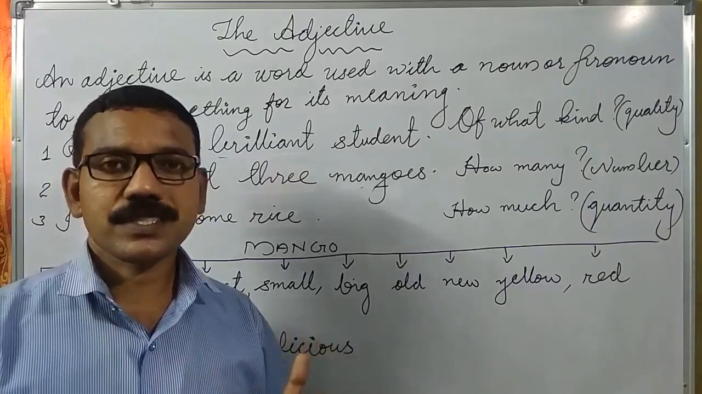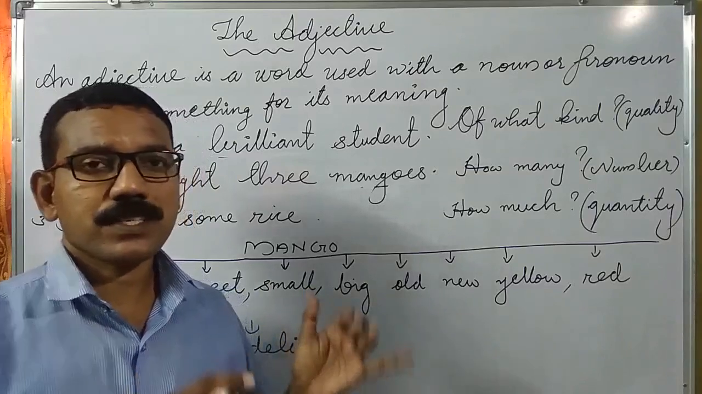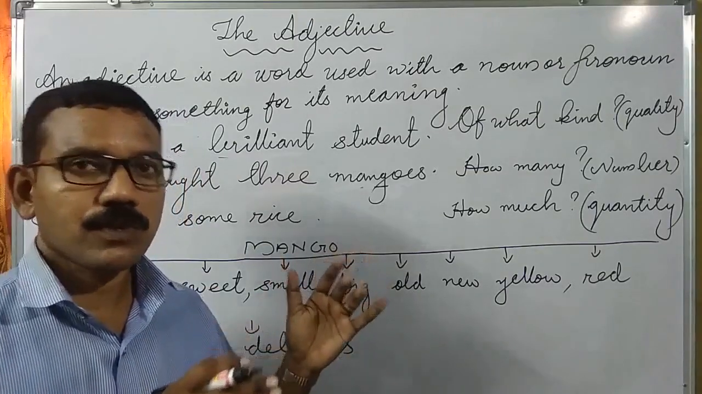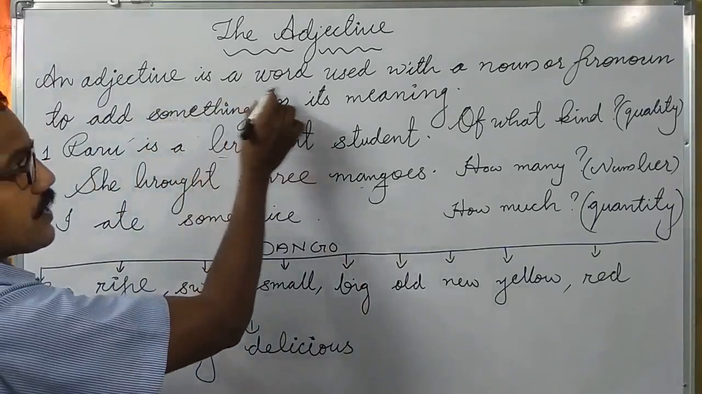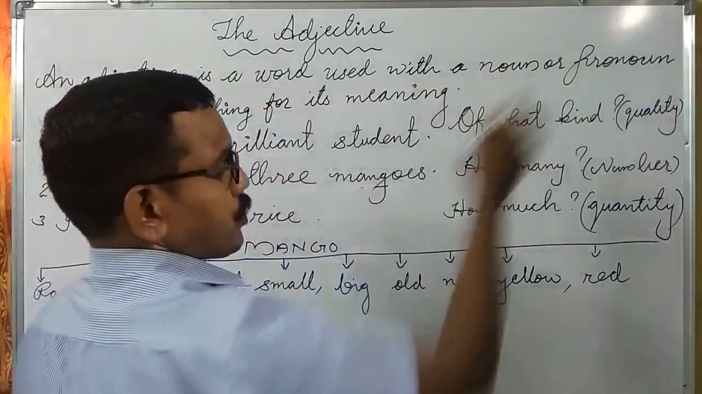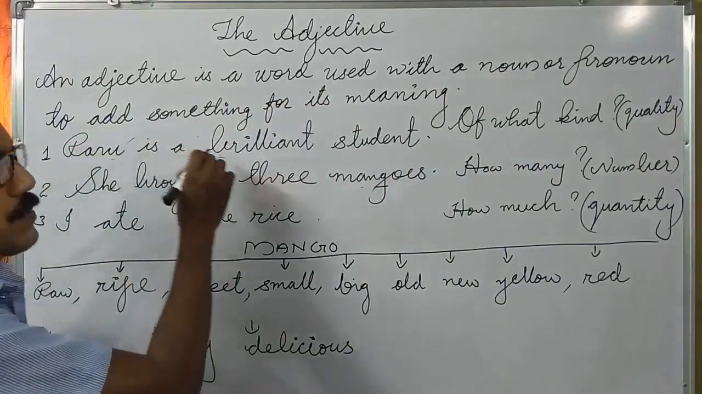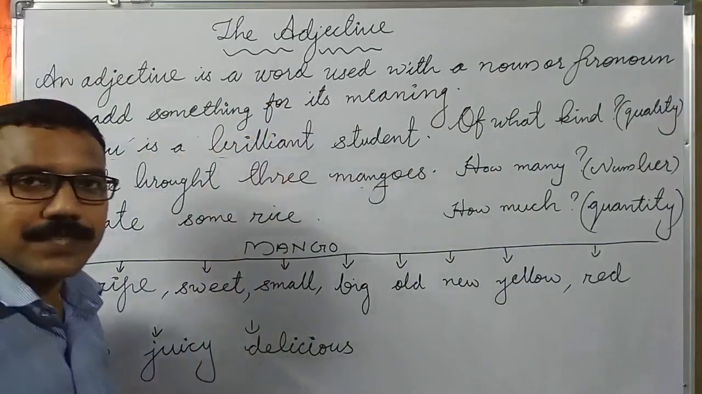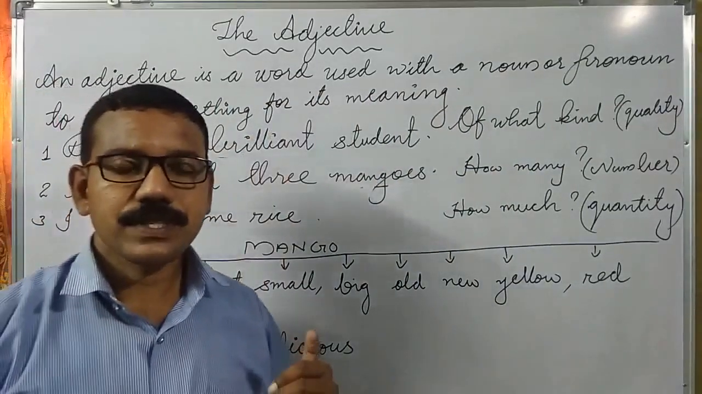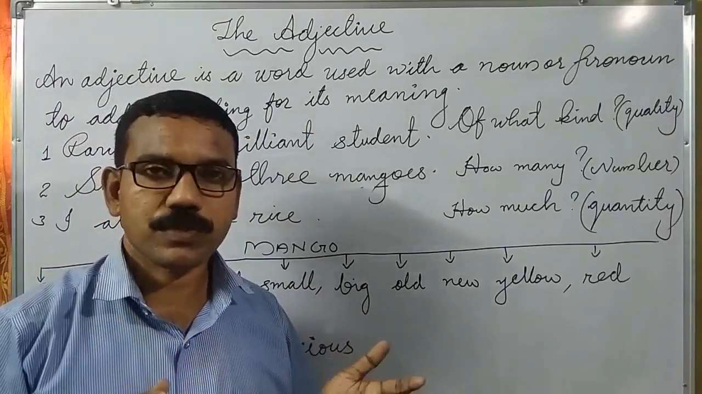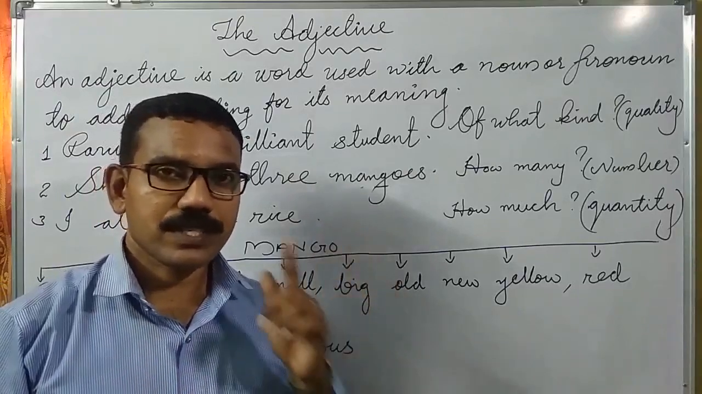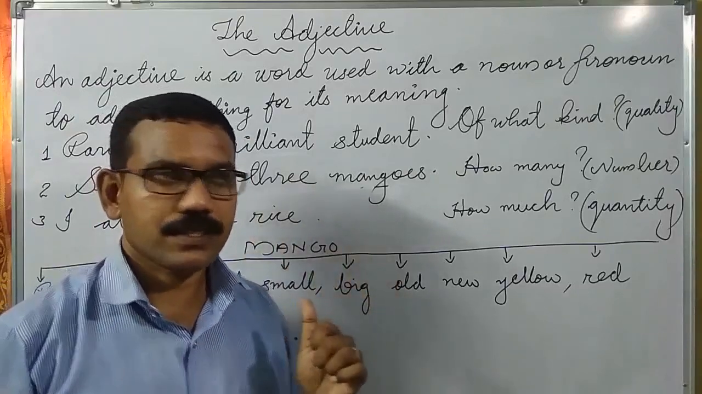Before starting this topic, I would like to explain what an adjective is. Look at the board. An adjective is a word used with a noun or pronoun to add something to its meaning. It means an adjective gives more information about a noun or pronoun. Look at the examples so that you can easily understand it.